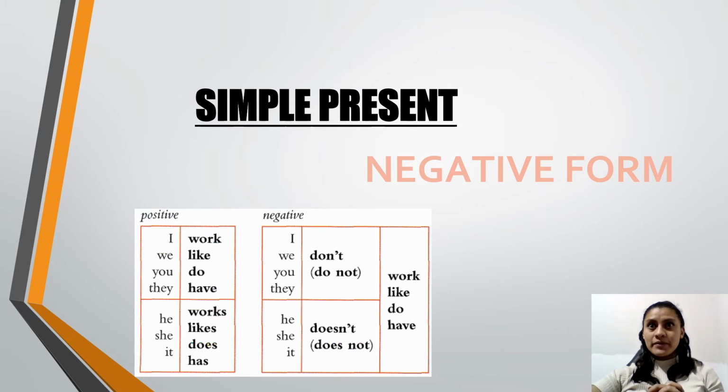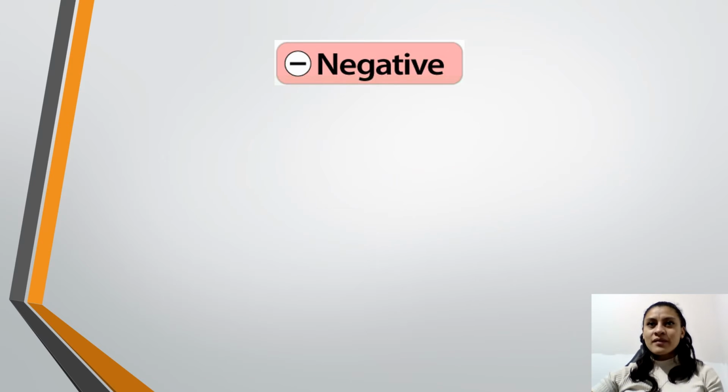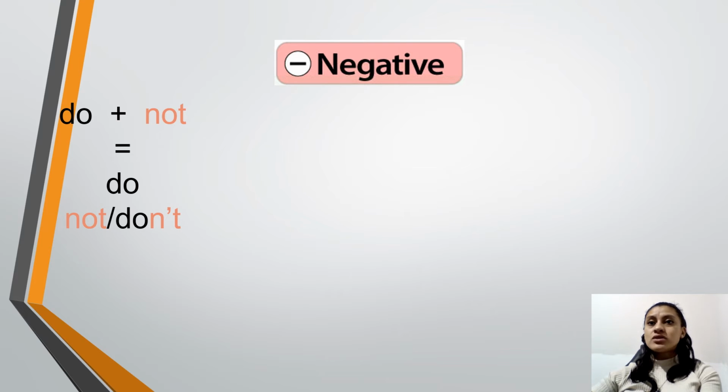In this case, remember, when you are going to change into the negative, we are going to use some auxiliaries. In this case, we can see that the auxiliary is after the subject. For example, the auxiliary do plus not is don't, and the auxiliary does plus not is doesn't. With this auxiliary, we are going to change the positive into negative form, all right? So please look at more examples. In the negative form, remember, we have two auxiliaries, do plus not, that we are going to have don't, and we are going to use with the personal pronouns I, you, we, and they.